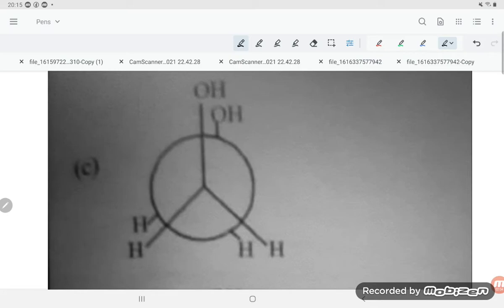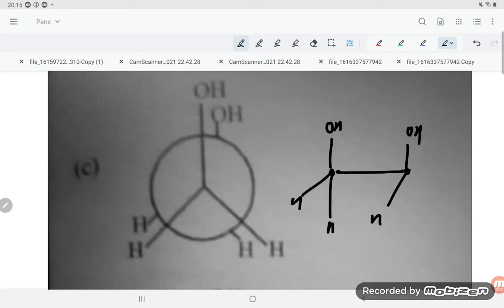Next one, see student, these are coming front to front. Front to front means one carbon is here and another carbon is here. The OH group is here, another OH group is here, and here is hydrogen and hydrogen.